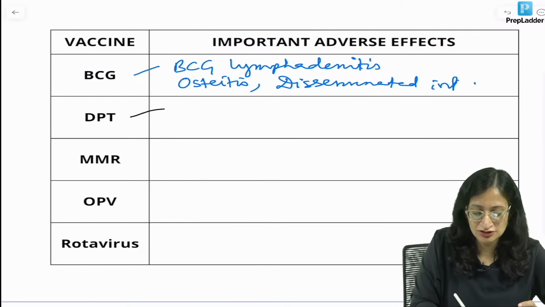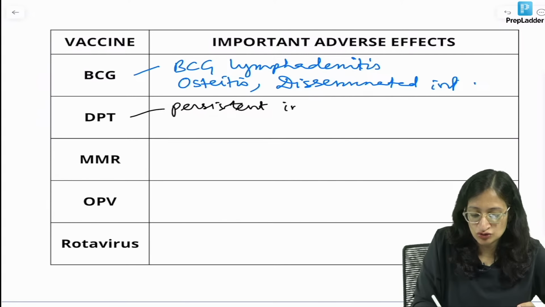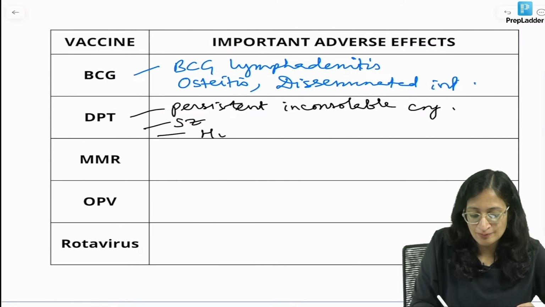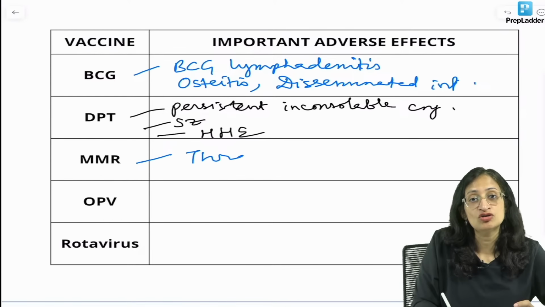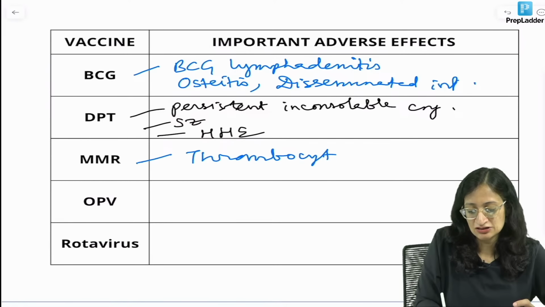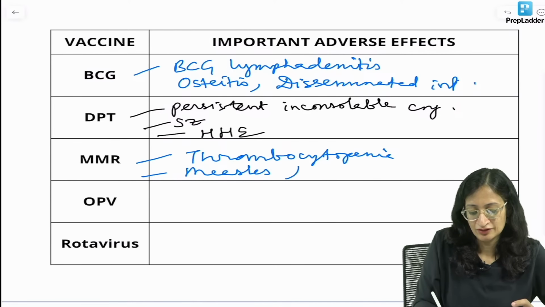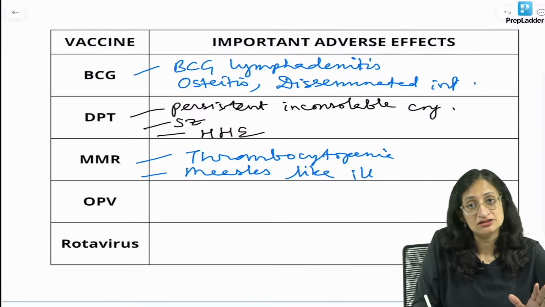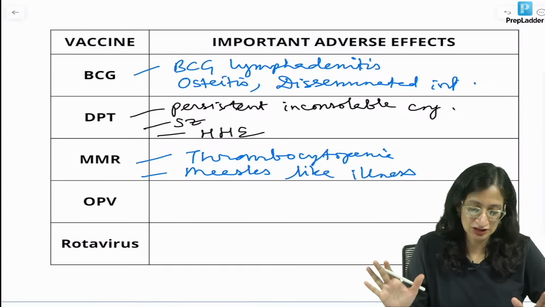DPT, we know, persistent inconsolable cry. So persistent inconsolable cry can be there. Okay, there can be seizures, there can be hypotonic, hyporesponsive episodes or HHE. MMR vaccine or measles containing vaccine, there can be thrombocytopenia and a measles-like illness. Anaphylaxis can happen with any vaccine. Fever can happen with any vaccine. Redness, pain, swelling can happen with any vaccine. Okay.